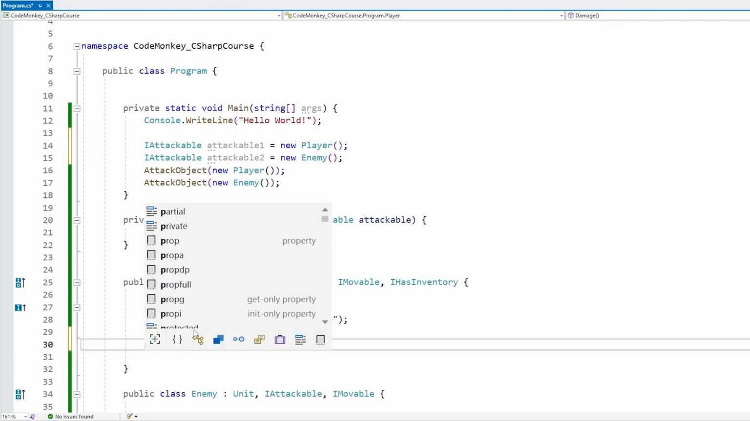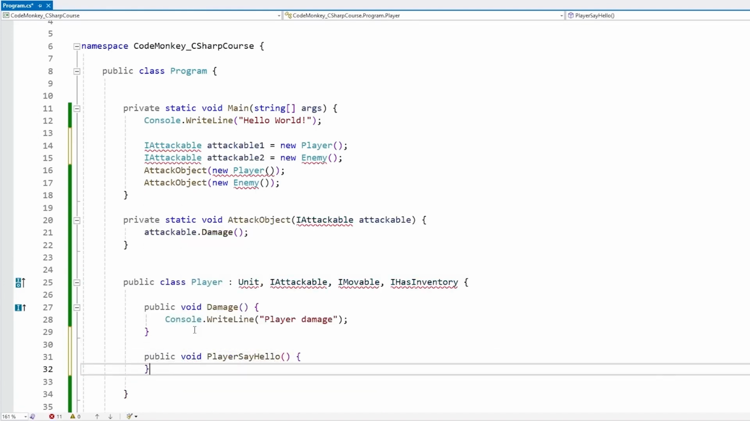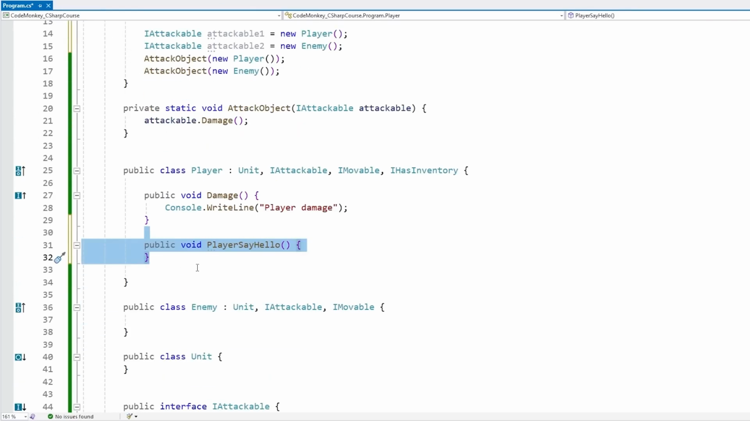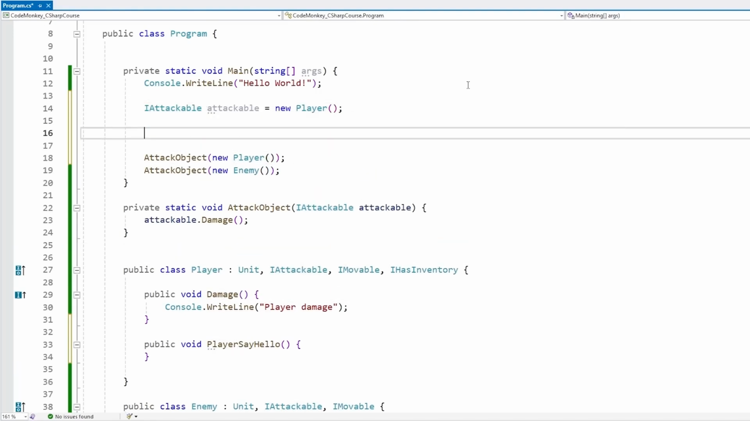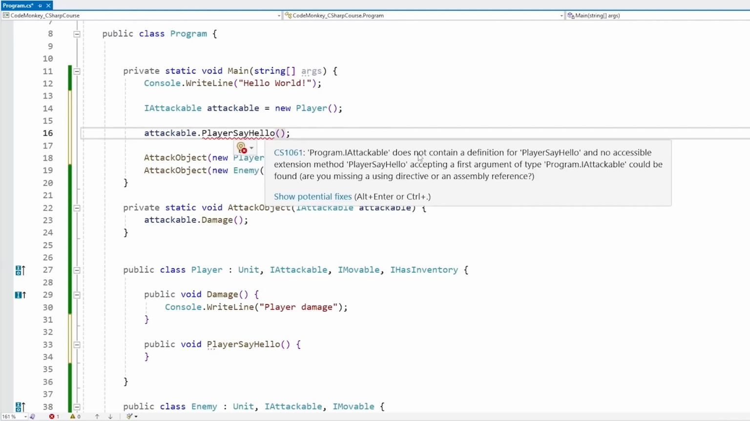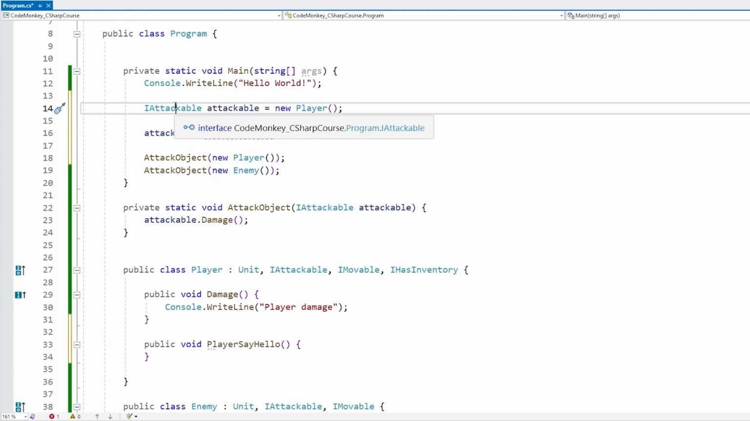For example, over here on the player, let's define a public void PlayerSayHello, something like this. So this function only exists on the player, so it does not exist on the enemy, on the unit, on the interface, nope, only exists on the player. And over here, if we have a field of IAttackable, even though we placed a player object inside that field, if we go through it and try to call PlayerSayHello, nope, this does not work. Like it says here, IAttackable does not contain a definition for that. So it does not really matter what is the specific object that we have stored inside this variable. This variable is of this type, so we can only interact with things that exist inside of this type.